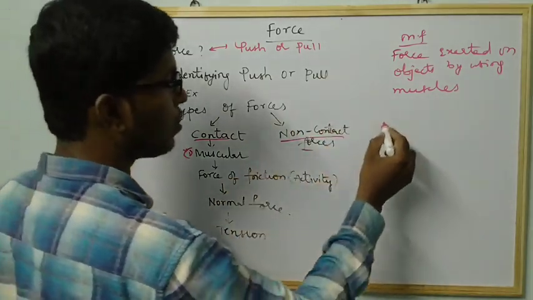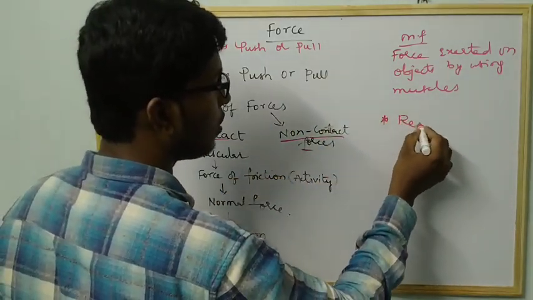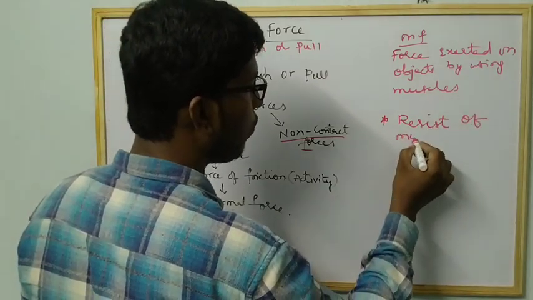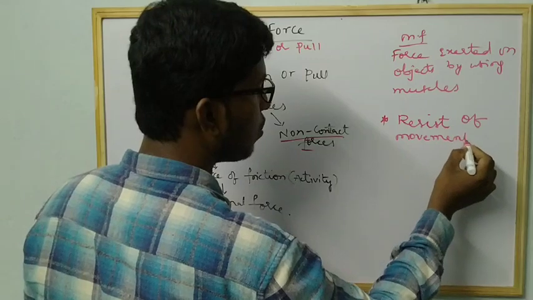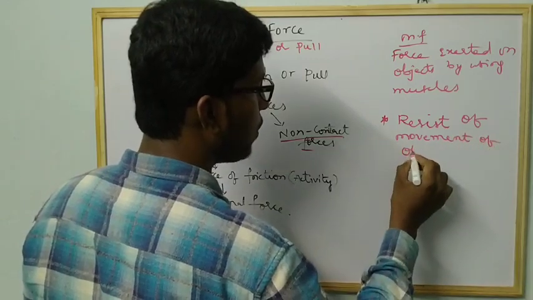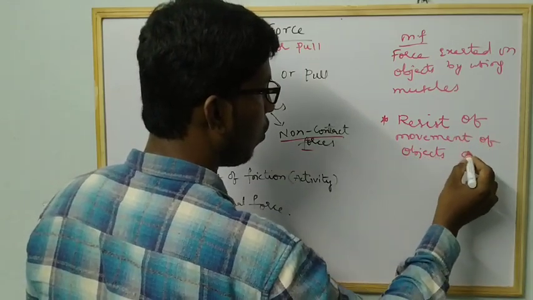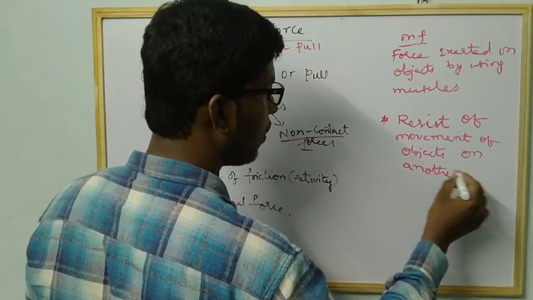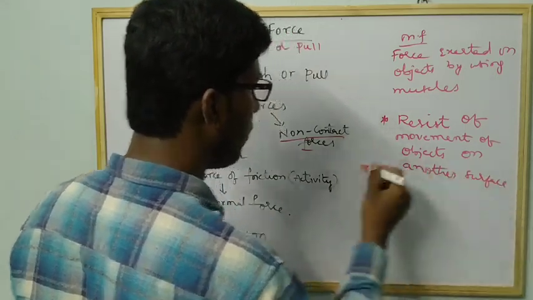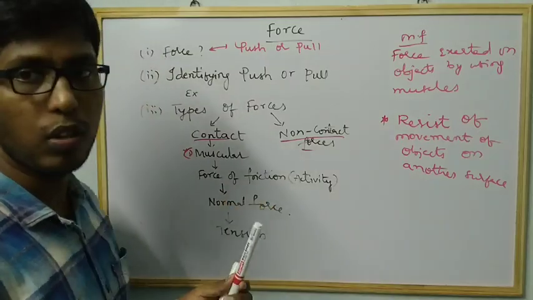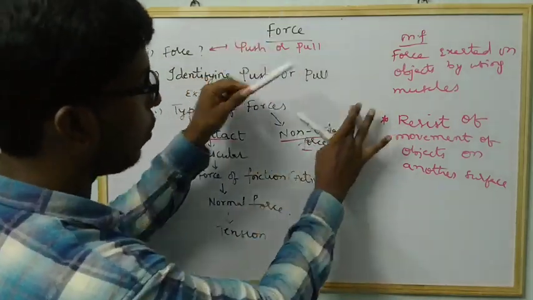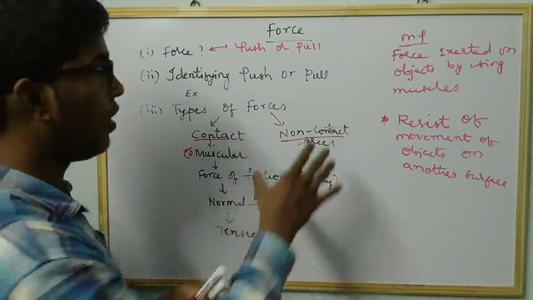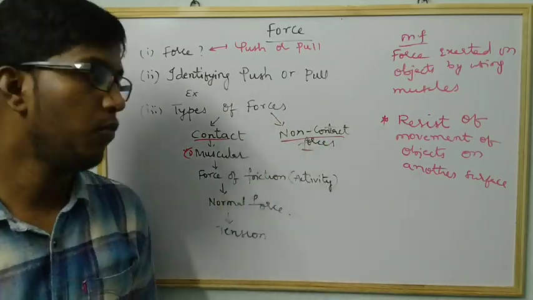So what is force of friction? Friction is nothing but the resistance to movement of an object on another surface. Here the friction depends on the contact between two surfaces. This is the surface of the board and this is the surface of the pen. So friction depends on the surface. It also comes under contact forces.